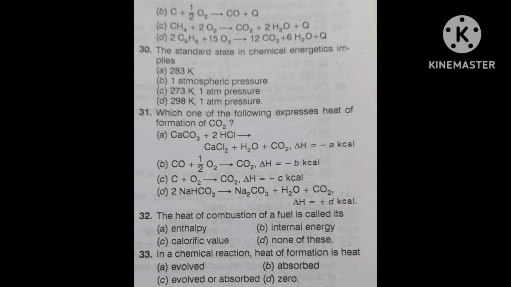The first one was 2H2 plus O2, that is for 2 moles, correct? And the second one was C plus half O2, that is not completely burned. It is half burnt, giving CO plus Q, so this is also not the correct answer. The third one, CH4 plus 2O2, burned completely. CH4, 1 mole, completely burned, giving CO2 plus 2H2O plus Q. That's why it is the correct answer.